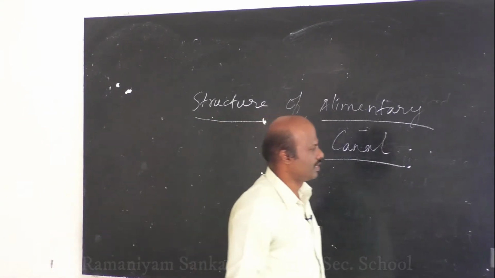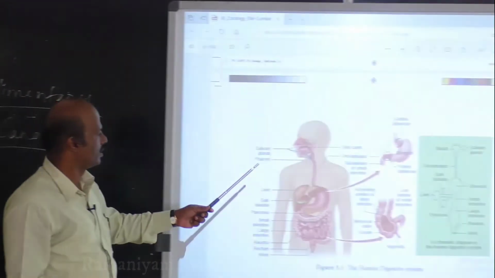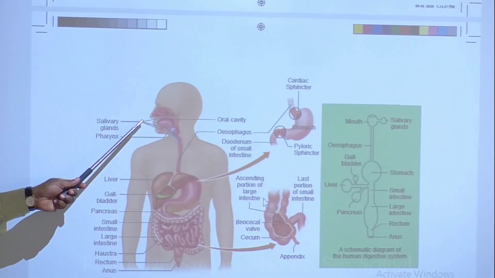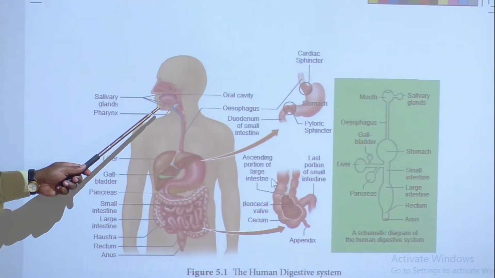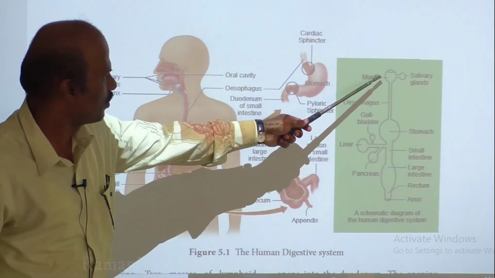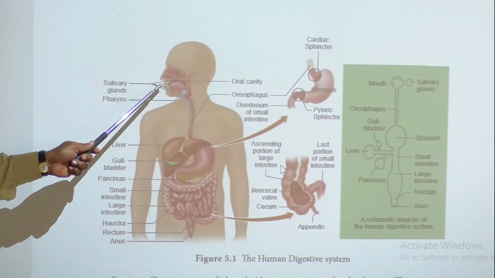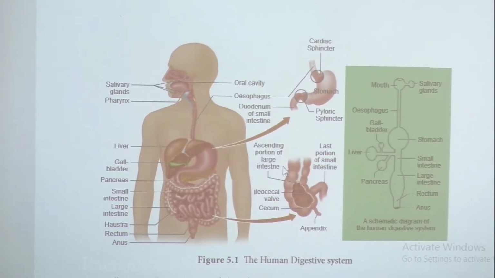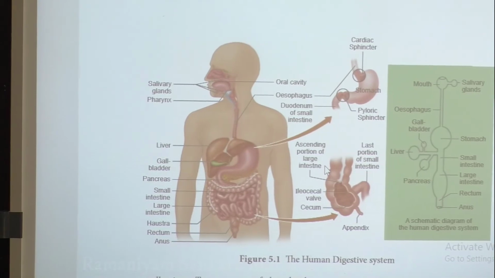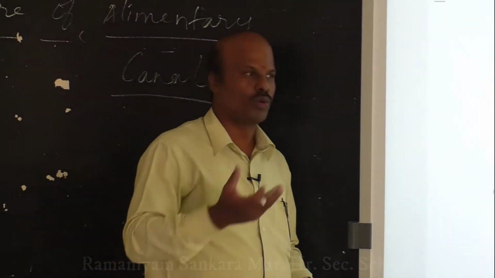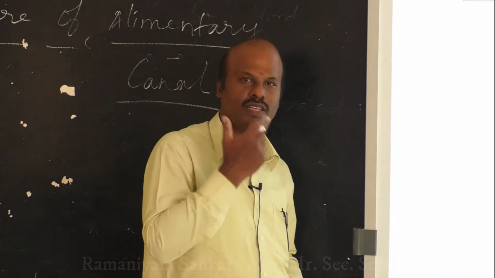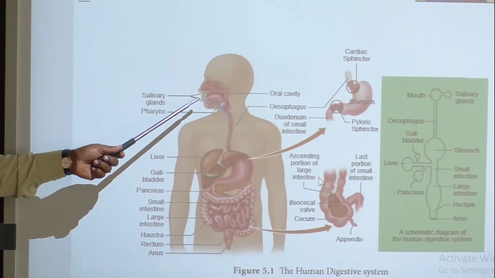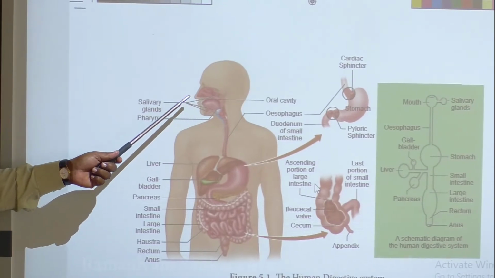As I already discussed, this is the alimentary canal. You have a mouth here in this diagram. The alimentary canal starts at the anterior end. This is called the anterior end and this is called the posterior end. So your alimentary canal starts at the anterior end, especially from the mouth. The mouth is the first part of your alimentary canal.